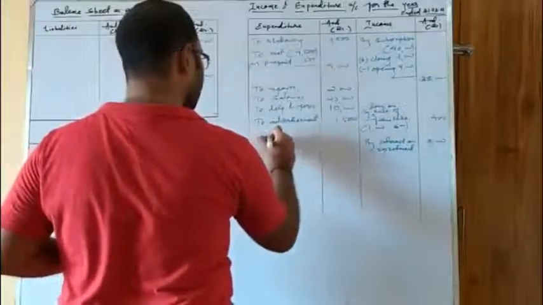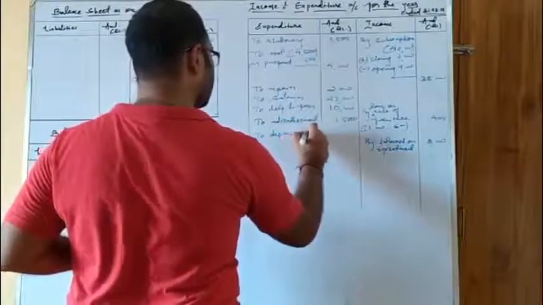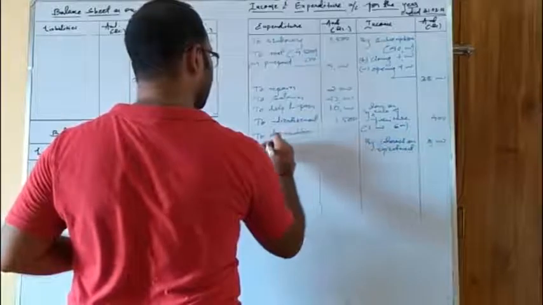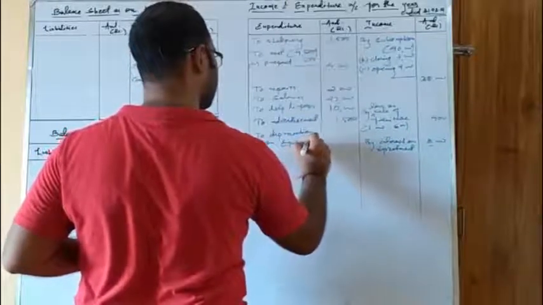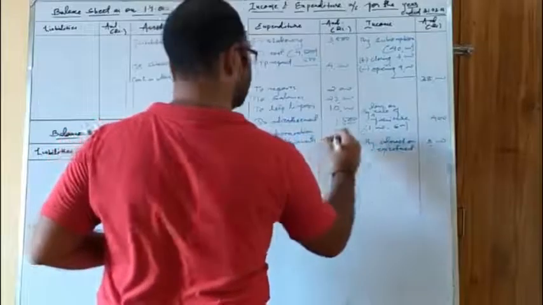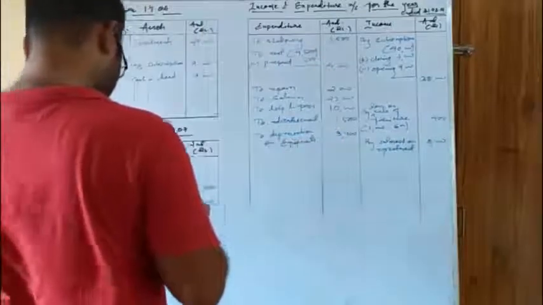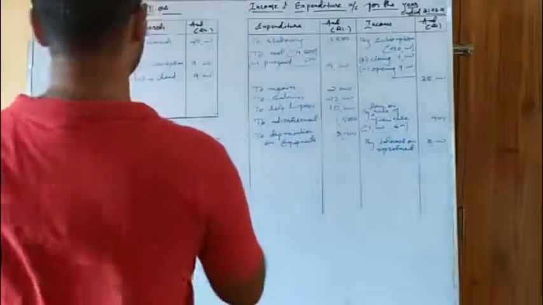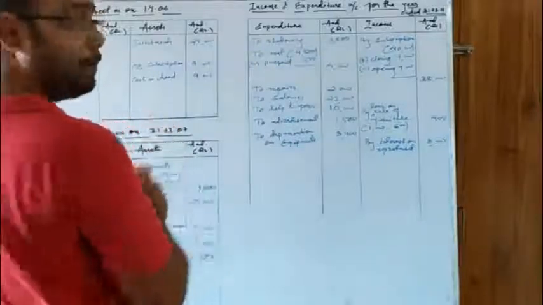So we write it over here, to depreciation on equipment, that is 3,400. Okay. So all the adjustments and postings are over. Now the first thing is we have to calculate our capital fund.